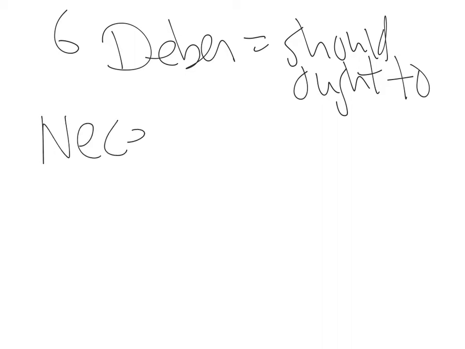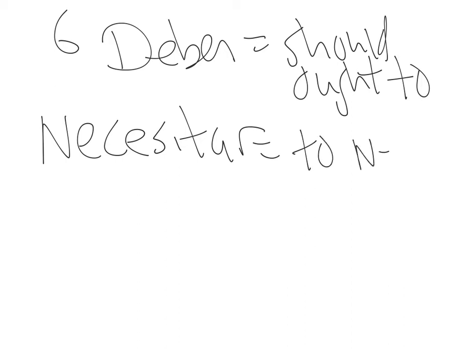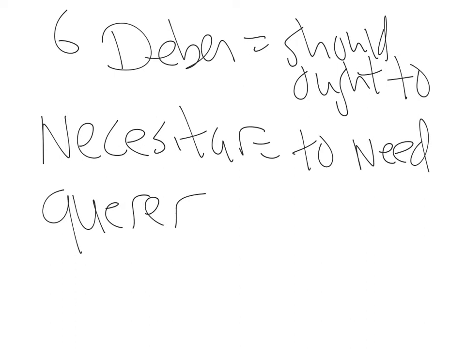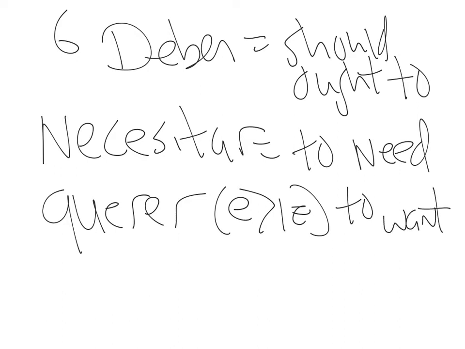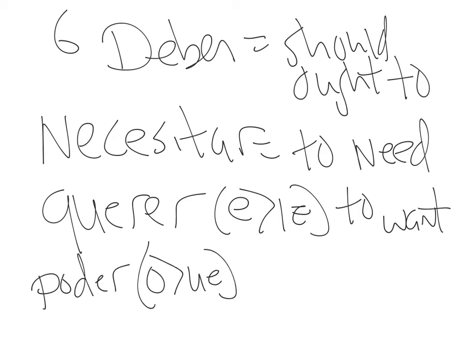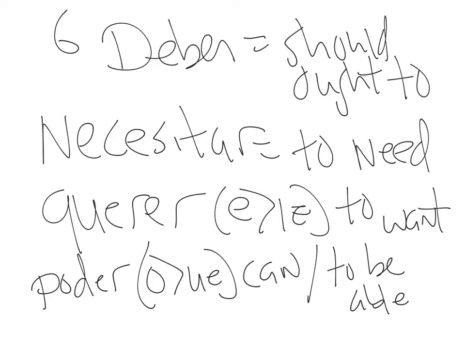Necesitar, to need, querer, which remember, es un stem changer, E-IE. That means to want. Y también poder, which is stem changer, O-UE, can, or to be able. And we should know how to conjugate these. We'll look at them in just a minute.